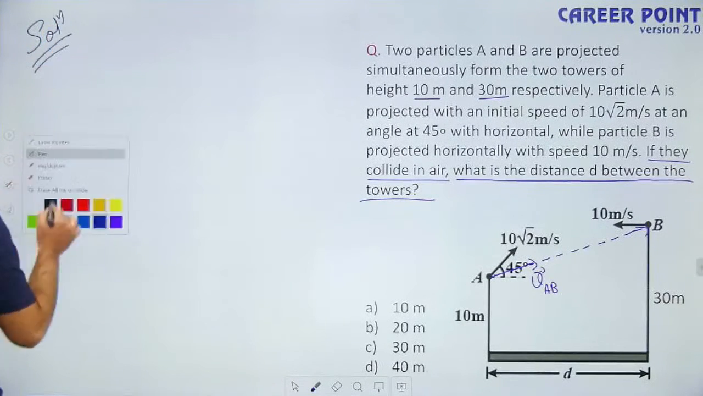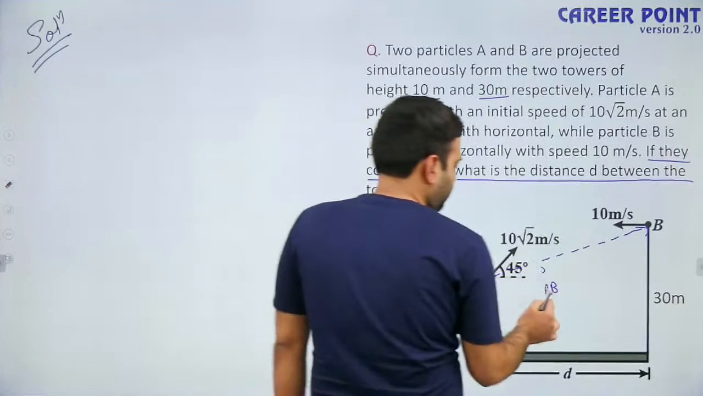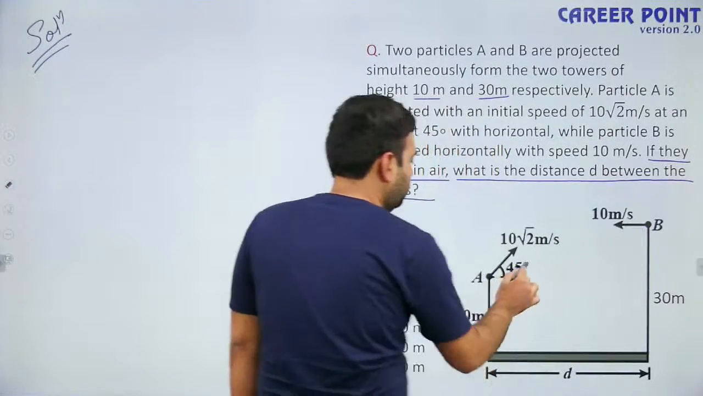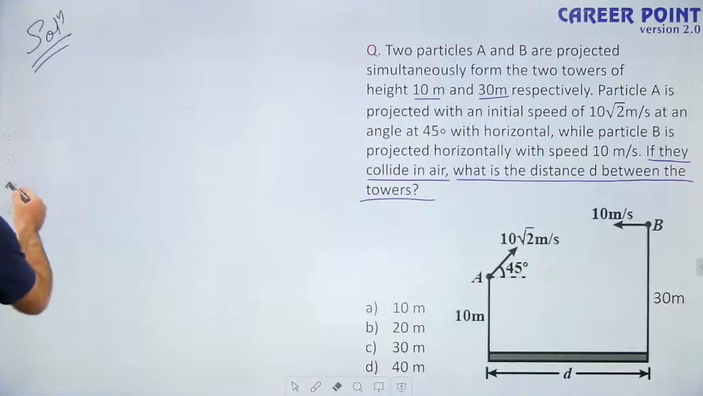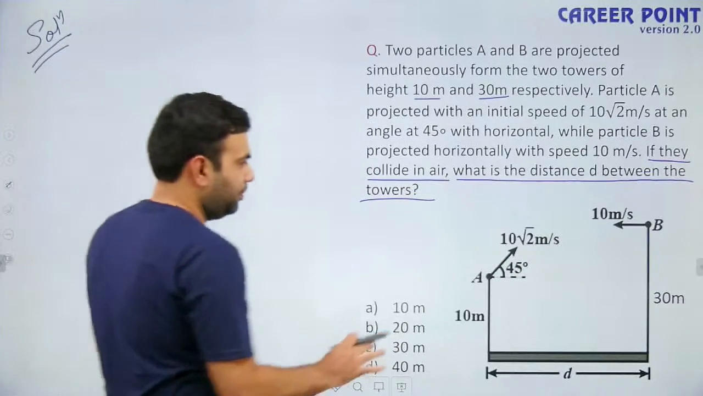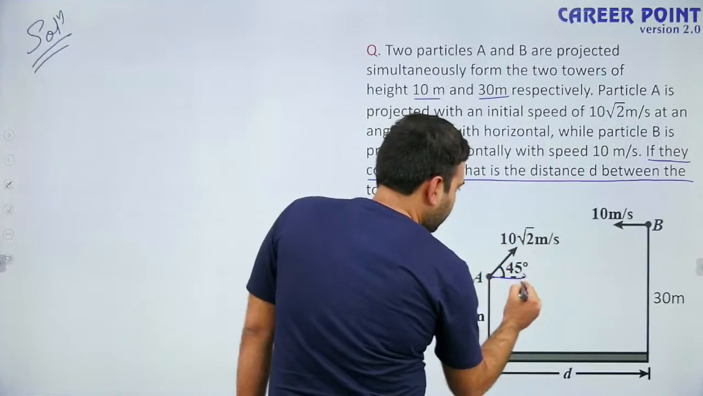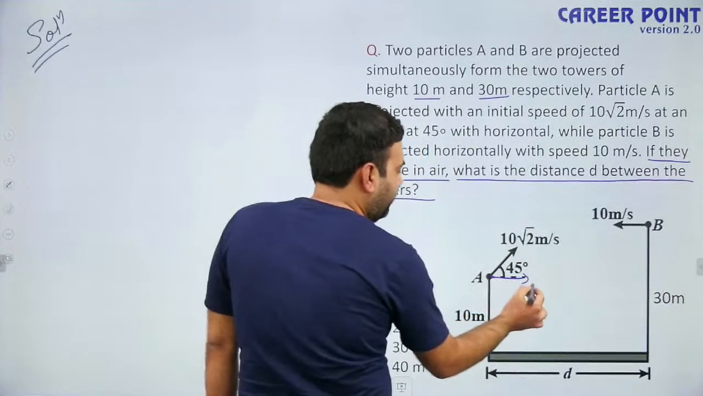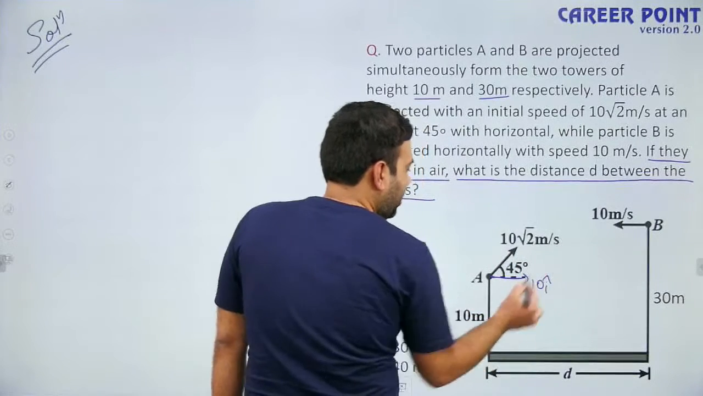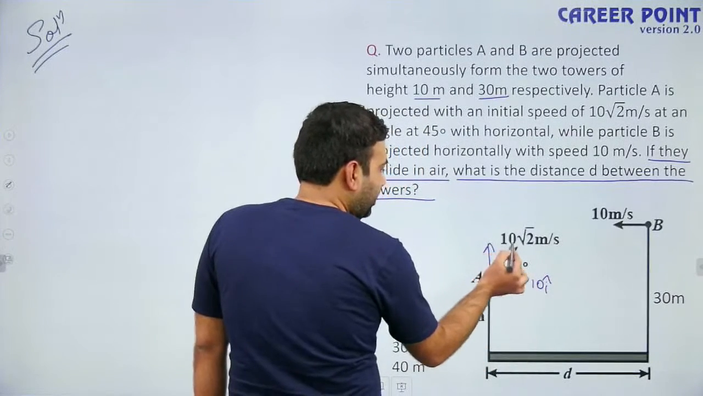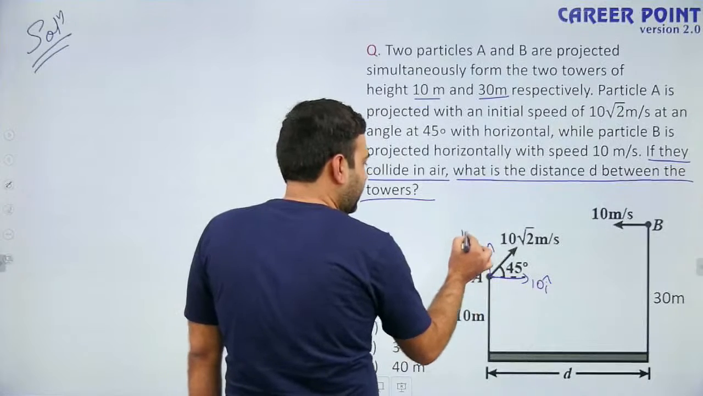First of all, what you have to do is write down their velocities in vector form with respect to ground. See, this component will be 10√2 cos 45, which is 10 i cap, and this component will be 10√2 sin 45, that is 10 j cap.